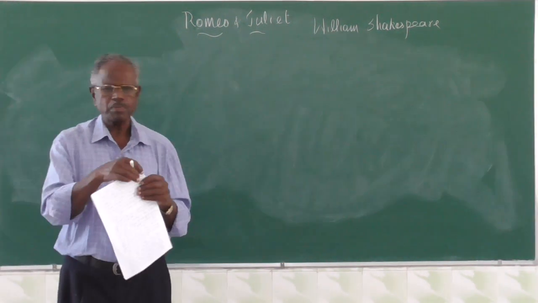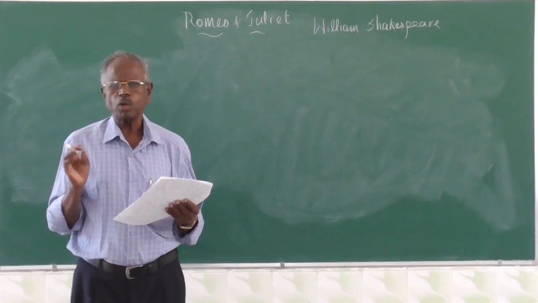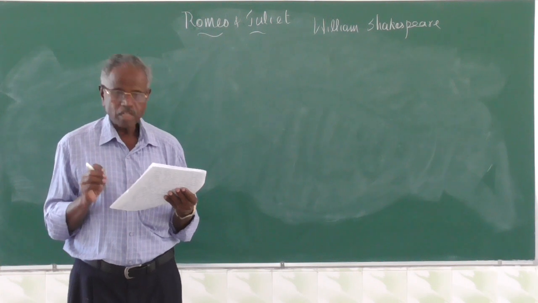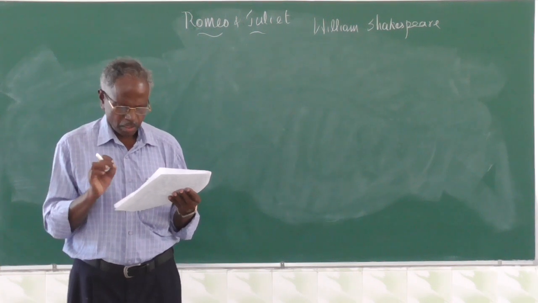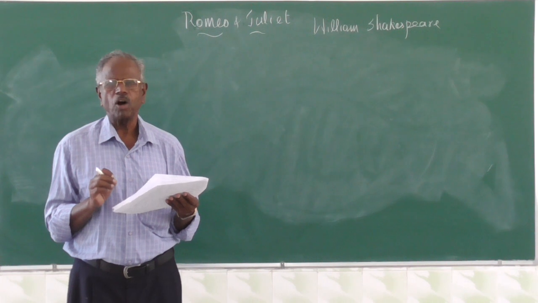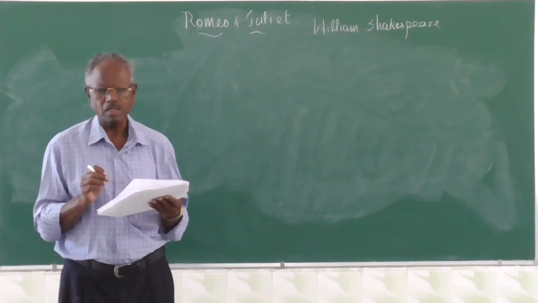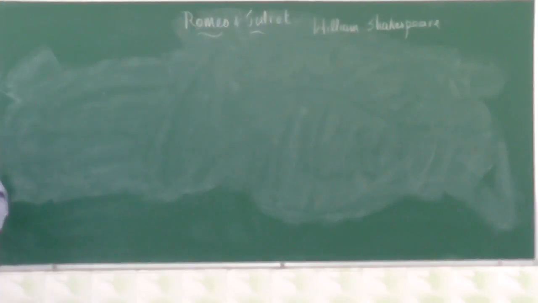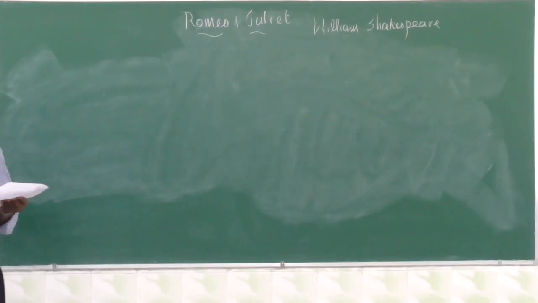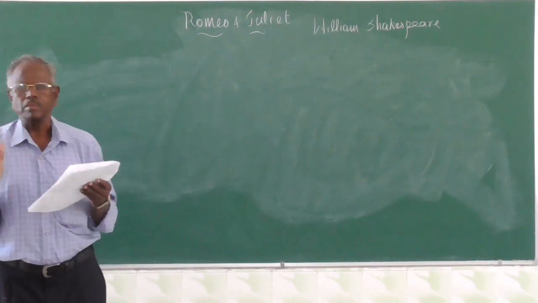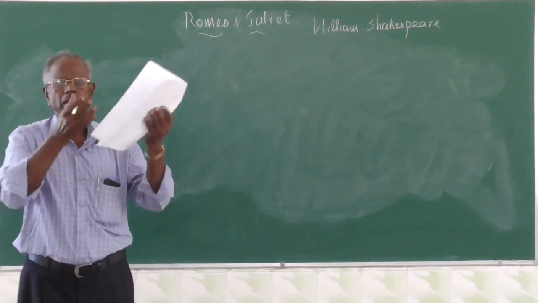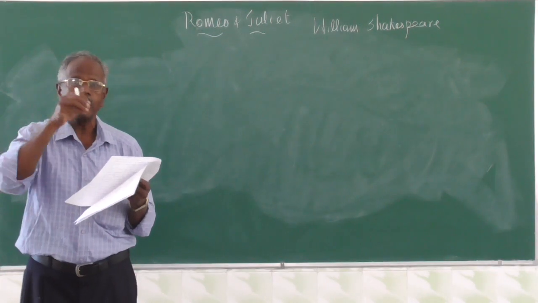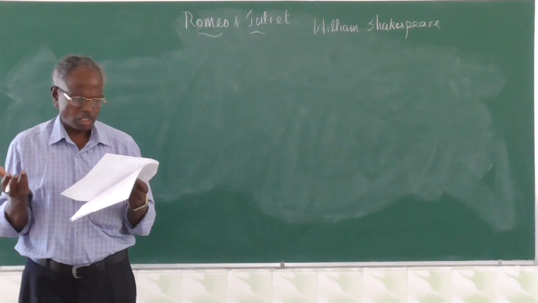Now, coming to the exam point of view, I'll tell you some important questions. The first one is, how does Romeo describe Juliet's beauty with the help of similes? Starting onwards, we have seen a lot of similes. For example, torches. Torches are burning bright, but Juliet is brighter than the torches. She can make the torches burn bright. So this is a simile.